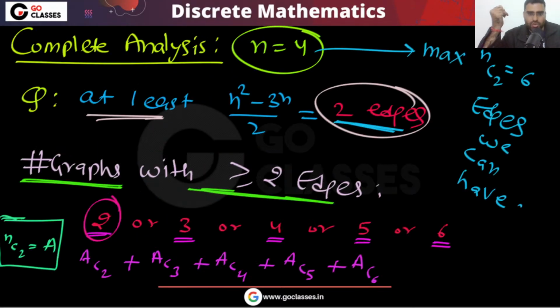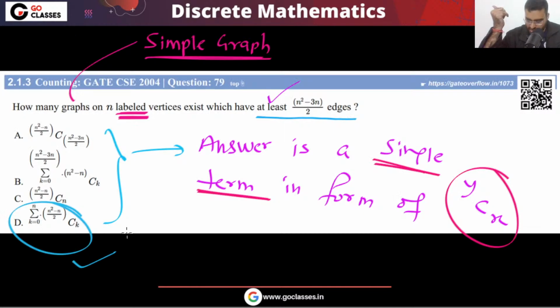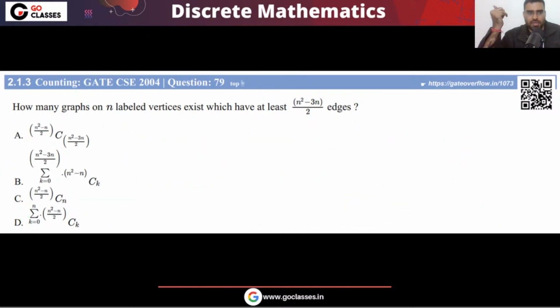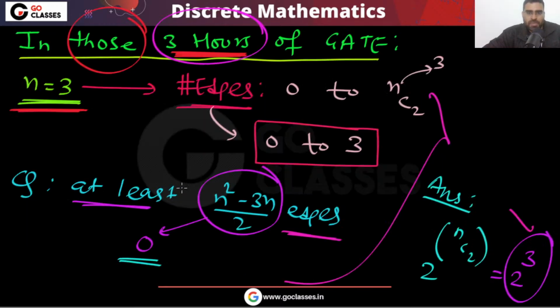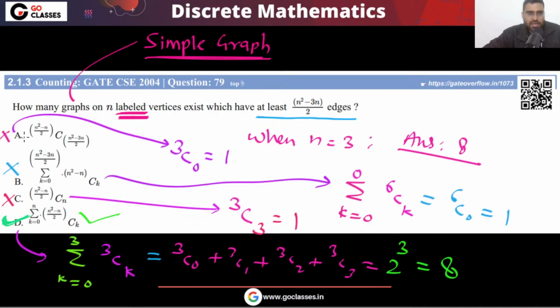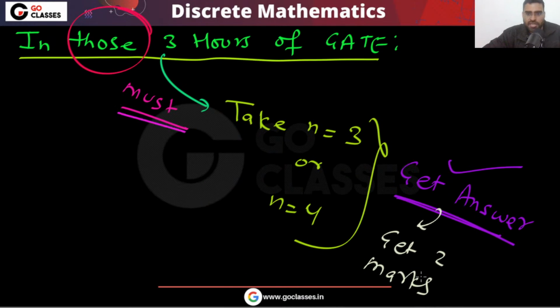Please tell me, this question and the complete analysis of this question, did you understand? Let me know. Understood? This was your question, a beautiful question from GATE 2004. During those 3 hours, how can you solve? You can take n equal to 3. Then you can eliminate options A, B, C. Answer will be option D. So you can immediately get 2 marks in the exam.